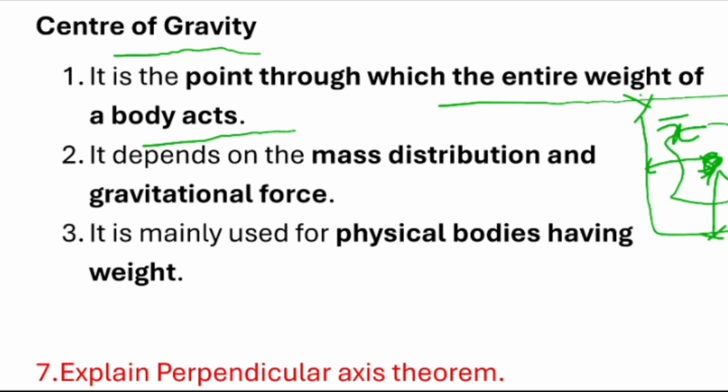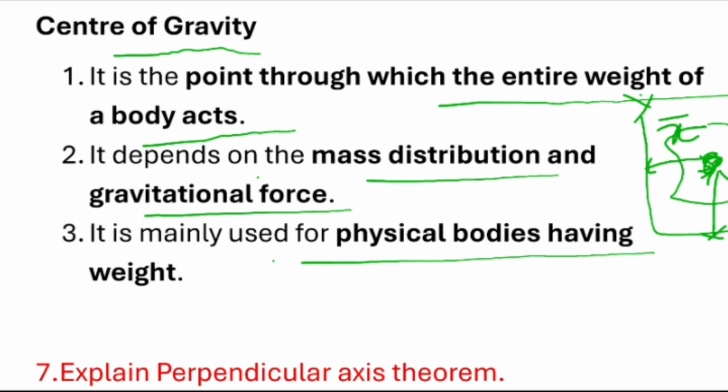Second, it depends on mass distribution and gravitational force, the mass or weight of the material. It is mainly used for physical bodies having weight, where we can use the center of gravity formula.